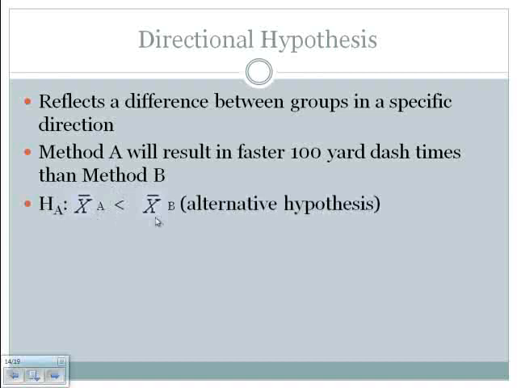So again, here are our Roman letters that we'll use to represent this. From a symbol perspective, H sub A is X bar A less than X bar B. And again, I use less than here because faster 100-yard dash times would be smaller. Okay, so that reflects that method A results in better times, if you will. And then also start remembering that a directional research hypothesis results in something called a one-tailed test.